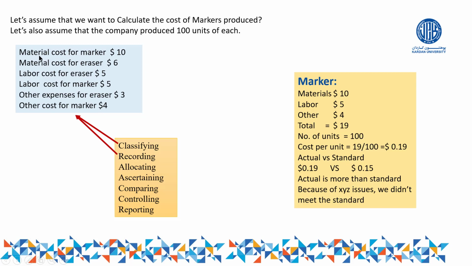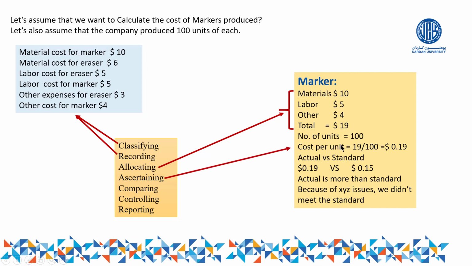Identifying, basically we have identified this material is for marker, this material is for eraser, and after identifying we have recorded for marker. It means a step of identifying is before recording. You have to understand logically that this belongs to marker and this belongs to eraser, and so on. So a step of classifying and a step of recording is in this part. What is the step of allocating? This is basically the step of allocating, right? We have allocated the cost: materials cost for marker, labor cost for marker, this cost for marker, and so on. Total cost becomes equal to 90, right?